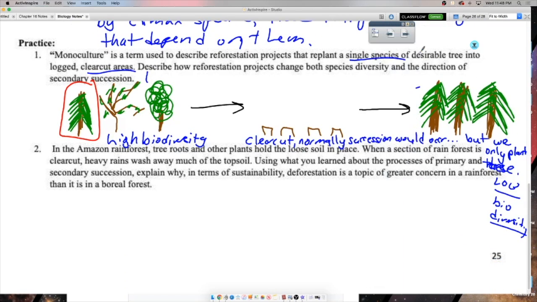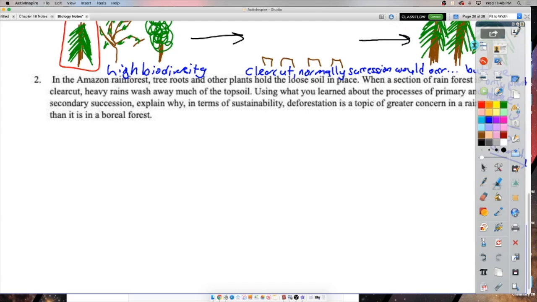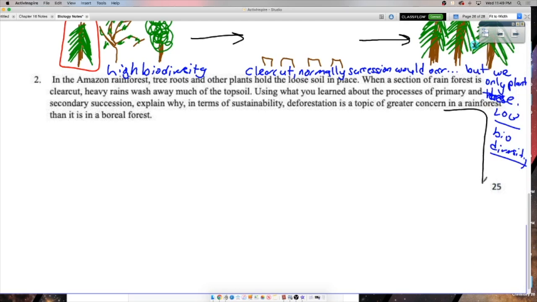Okay, in the Amazon, tree roots and other plants hold the loose soil in place. When a section of rainforest is clear cut, so again, when we remove all vegetation, heavy rains wash away much of the topsoil. Using what you learned about the processes of primary and secondary succession, explain why, in terms of sustainability, deforestation is a topic of greater concern in rainforests than it is in the boreal forest. Boreal forest, that's where we are, by the way.